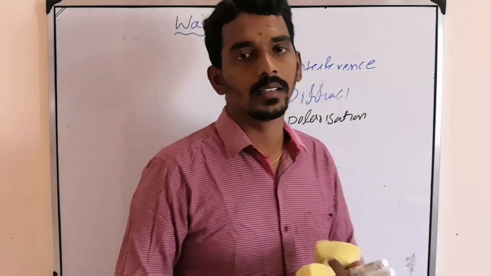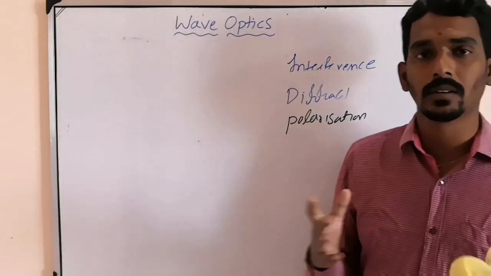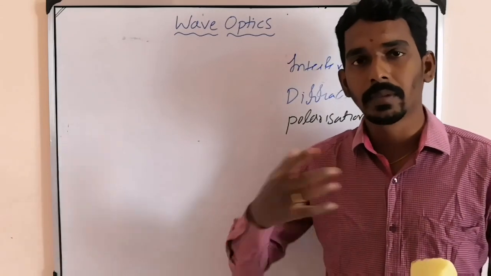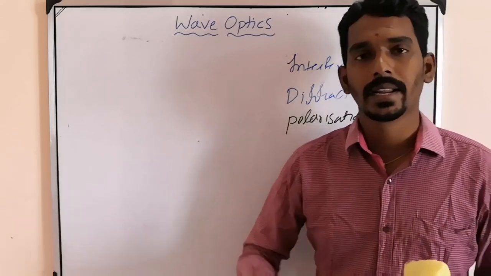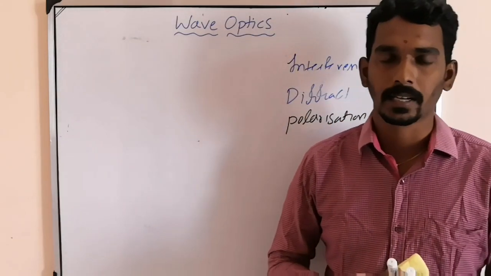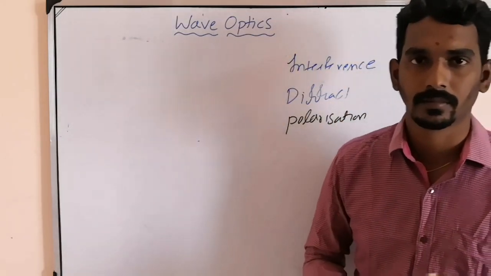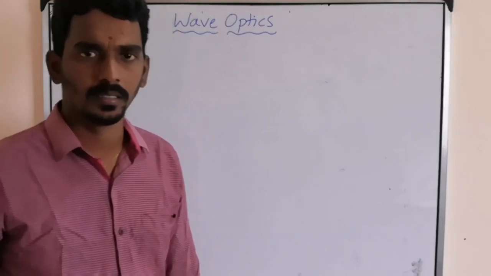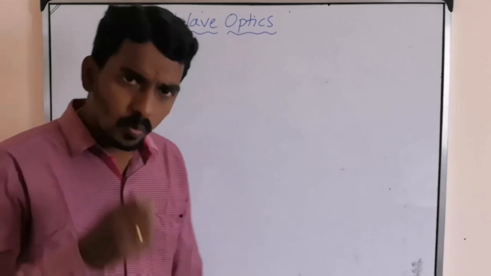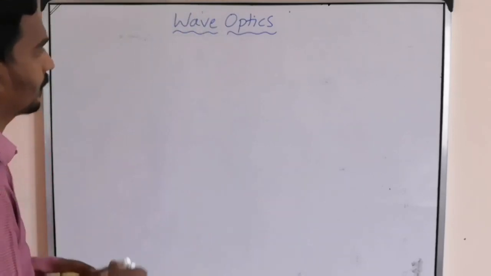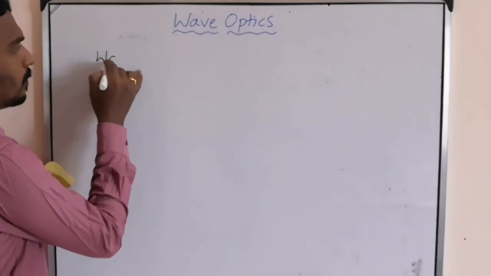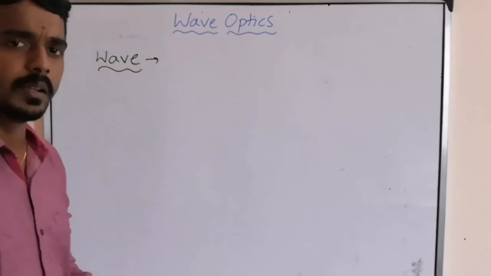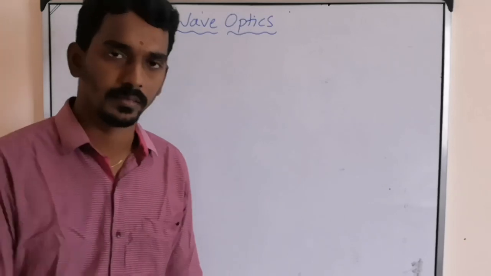But first let us understand all the basics which we need, otherwise wave optics becomes tougher. Let us make it easier by understanding all the basics required. Right? Let us see the basics required. Now, as I said, we need basics. What basics? First, what is the meaning of wave? We need to understand the meaning of wave. Or better to say, wave motion.